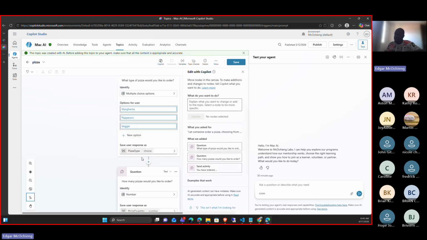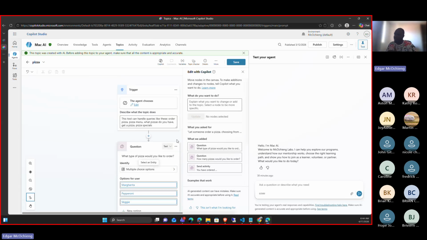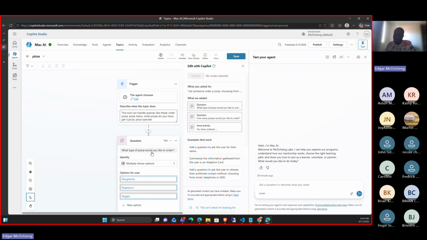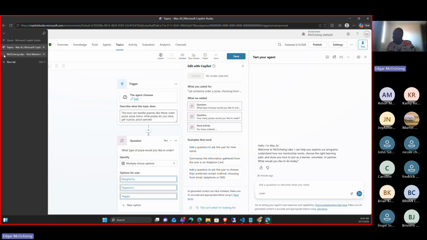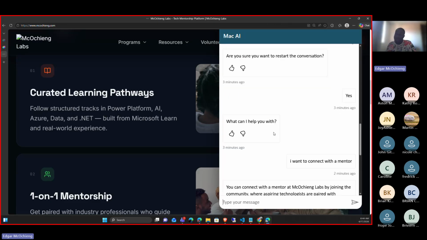You see, it was able to create that entire flow. So when a user wants to order a particular type of pizza, the agent will ask, which pizza would you like to order? Same as in our project, I told it to start over. It asked, "Are you sure you want to start over?" I told it yes. So that's the flow of the agent.